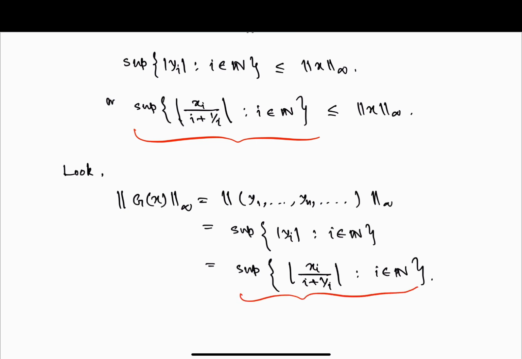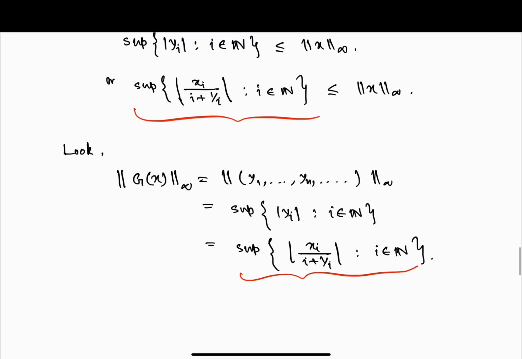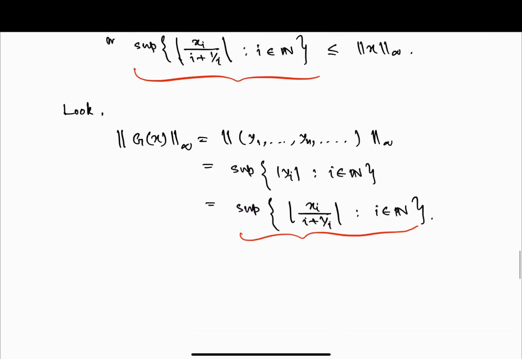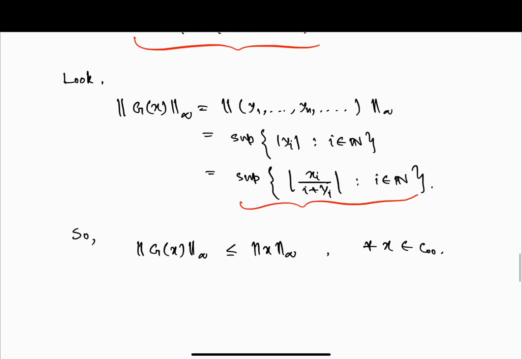So this is the norm of g(x) infinity. So norm of g(x) infinity is less than norm x infinity for all x in c naught naught.